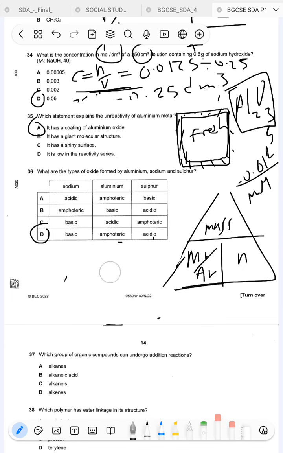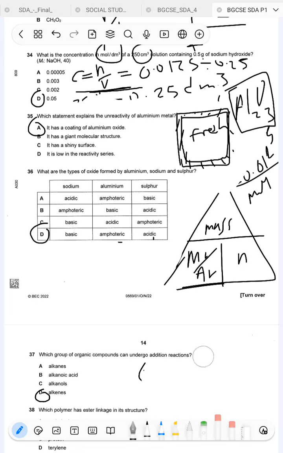37. Which group of organic compounds can undergo addition reaction? So the group is going to be alkenes. Why? Because alkenes have that double bond. Now that double bond, you can change it into a single bond. So when you change it,